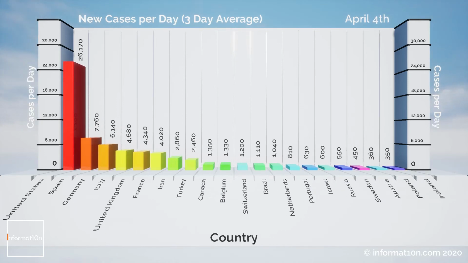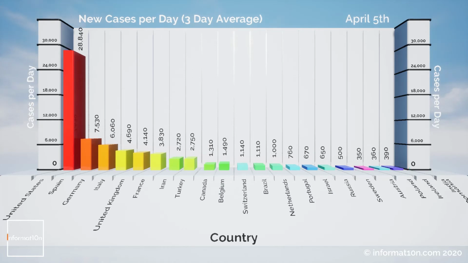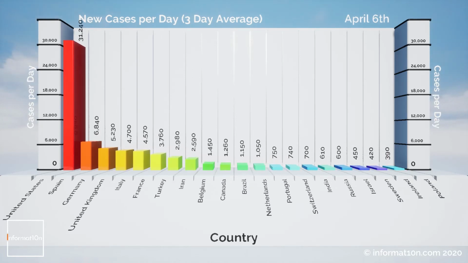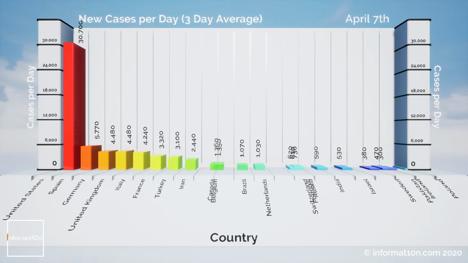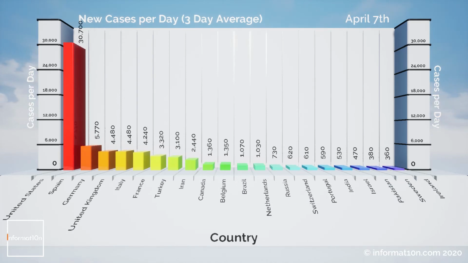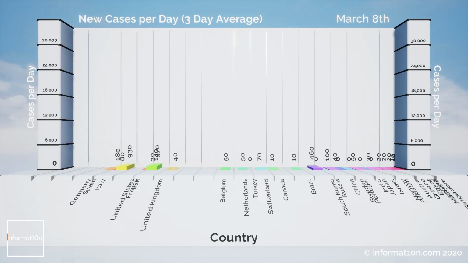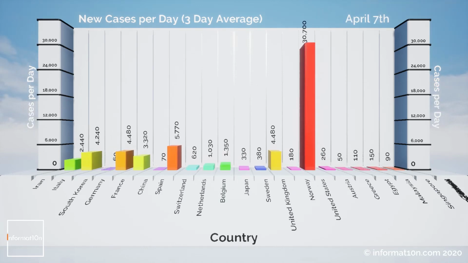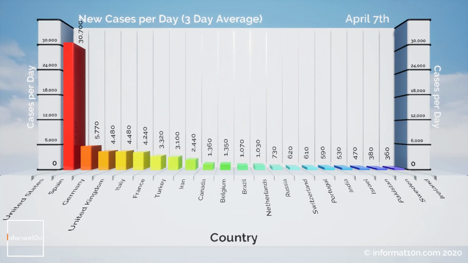Of course, we don't see China on this chart at all, because in the last month it has not been having a high rate of new infections. So you can see there, April 7th, the latest data, the United States, much higher infection rate than any other country worldwide. And then just going back to March the 8th, we see the change in just 1 month. So that's the number of new cases per day, and we previously looked at the total number of cases.